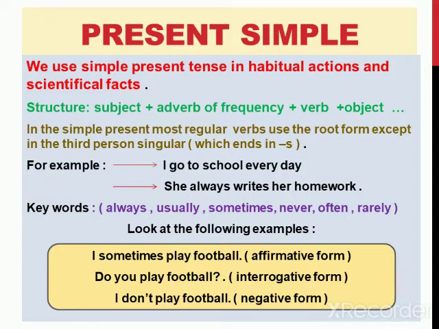Look here, in the simple present most regular verbs use the root form except in the third person singular, which ends in s. Every subject takes the base form of the verb, I play, we play, they play, you play. But if we say he, she, it plays, do you understand that?